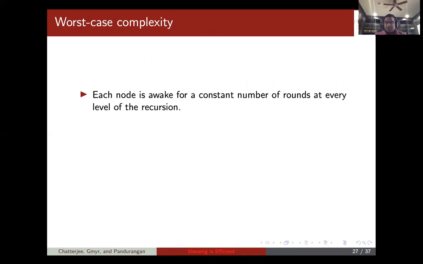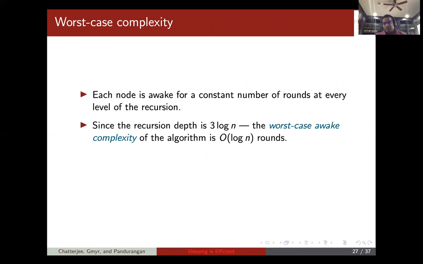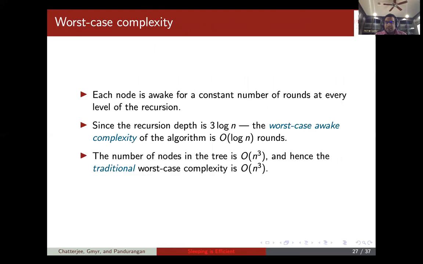For the worst case complexity, you can see that each node is awake for a constant number of rounds at every level of the recursion. The recursion depth is 3 log n, so the worst case awake complexity is simply O(log n) rounds. And if you want to look at the traditional worst case complexity, that's O(n^3), because that's basically as much as the number of nodes in the tree. If you look at the node at the lowest depth on the right, that will finish last, and that might take O(n^3) time.